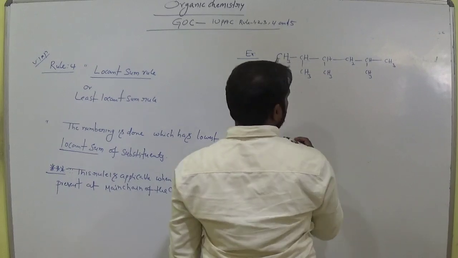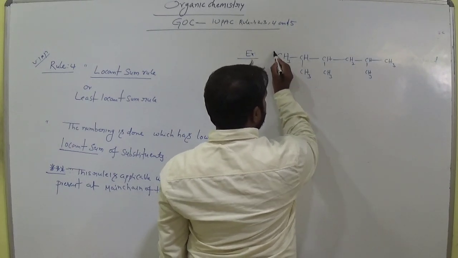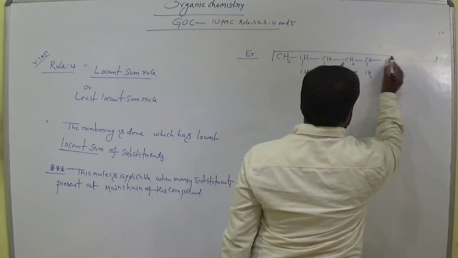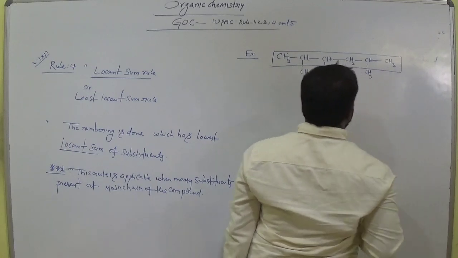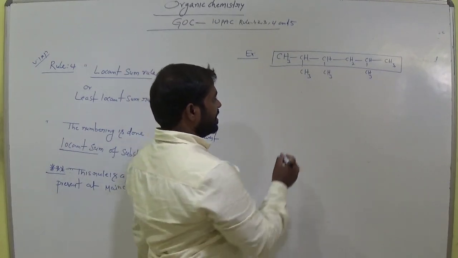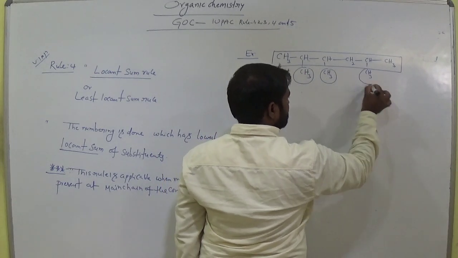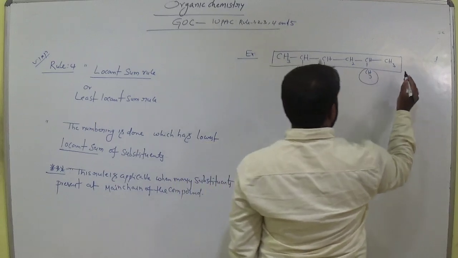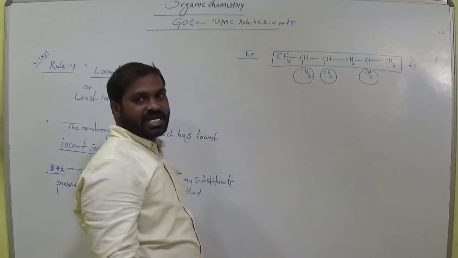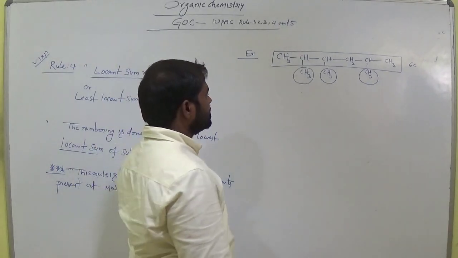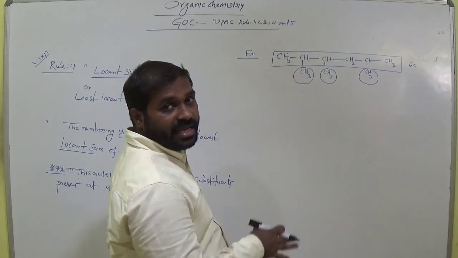Now, this is the longest chain, am I right? These three are substituents, side chains. This longest chain consists of how many carbons? 6 carbons. That is rule 1. First we have to select the longest chain. Then we give the numbering. Okay, we give the numbering now.